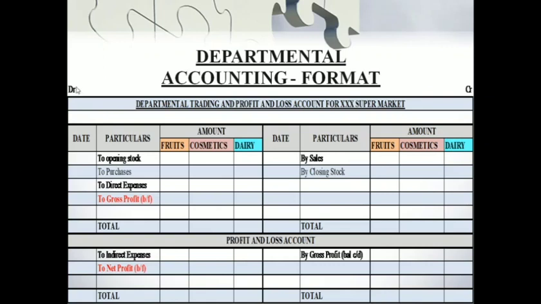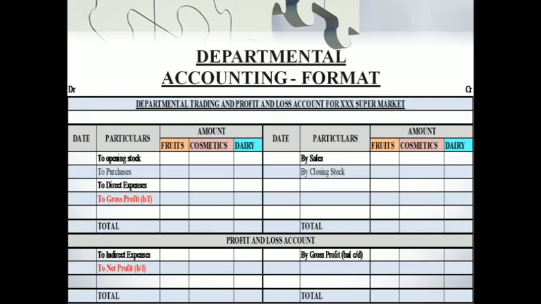You have both the debit side and the credit side, and you will just prepare a trading and profit and loss account for a departmental organization. But one thing which is different from a final accounts problem is that you will have as many amount columns as there are departments in the organization.